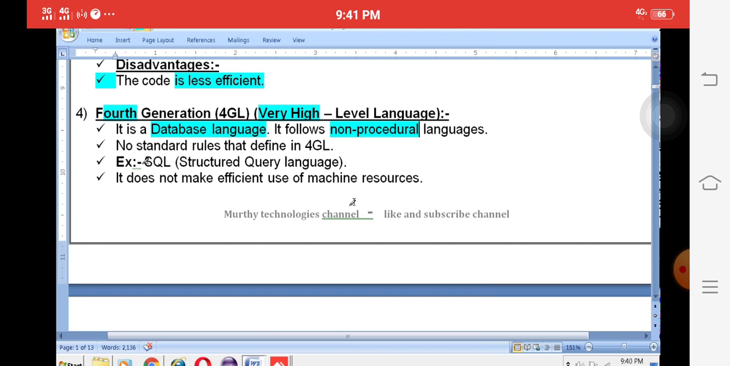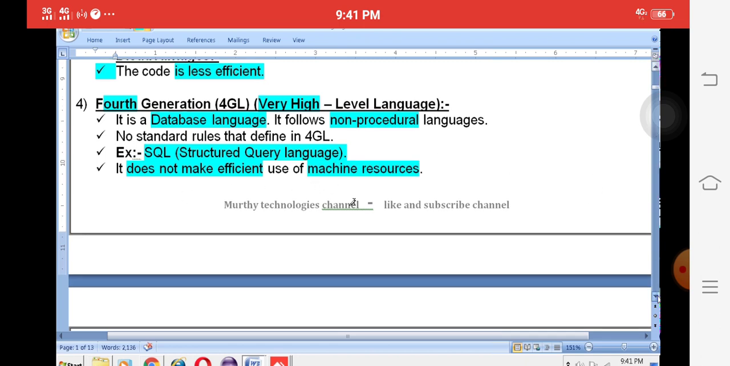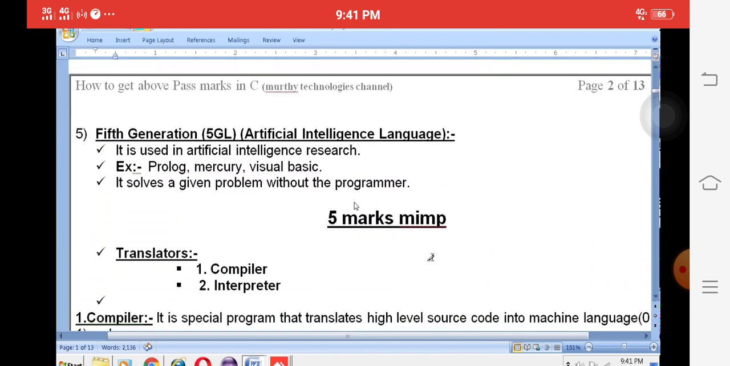For example, SQL. SQL is Structured Query Language. It is similar to Oracle. Oracle DBMS is a database system that stores data permanently with the help of SQL, which means Structured Query Language. The disadvantage is that it does not make efficient use of machine resources.